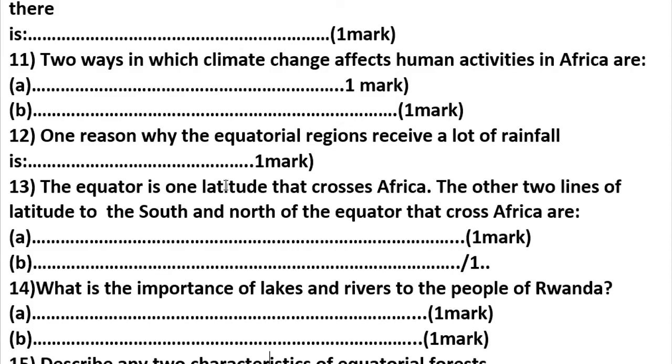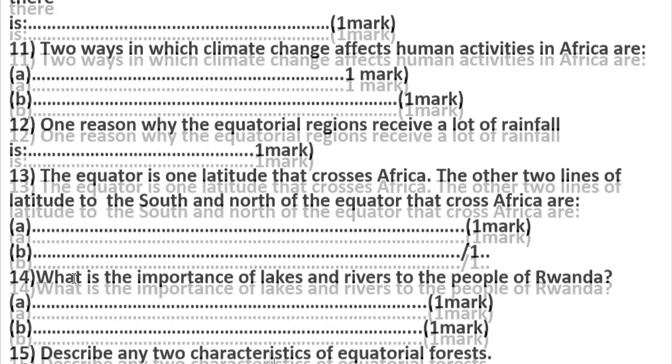Here, number 13, the equator is one of the lines of latitude that cross Africa. The other two lines of latitude to the south and north of the equator that cross Africa are the Tropic of Cancer and the Tropic of Capricorn. Tropic of Cancer is in the northern hemisphere, while Tropic of Capricorn is in the southern hemisphere. Number 14. Are you there?